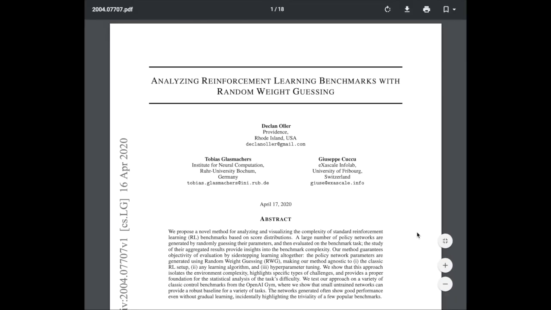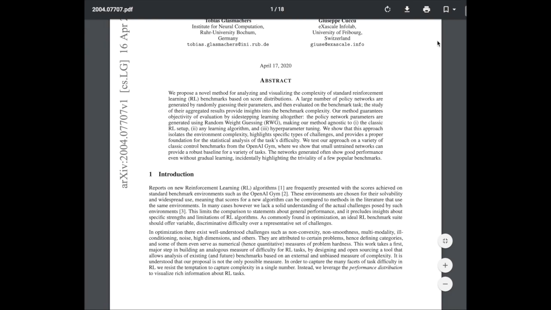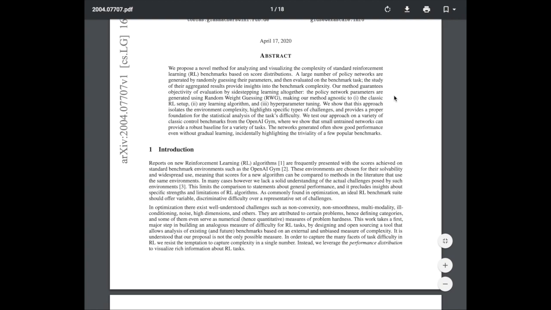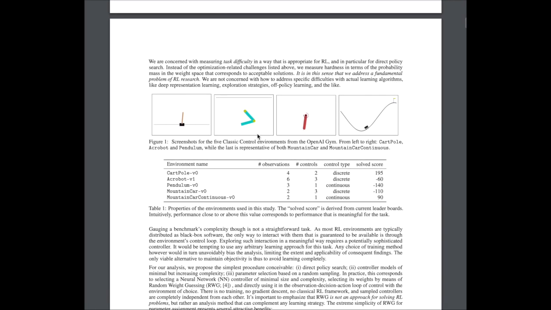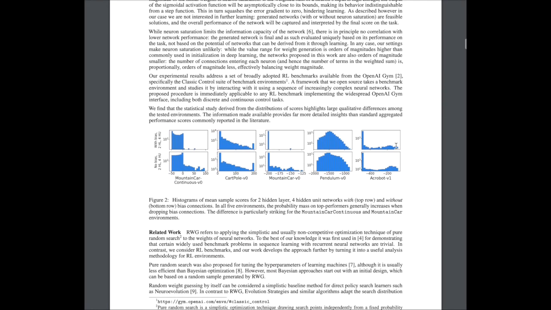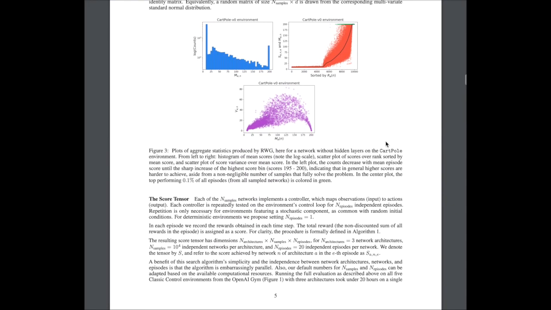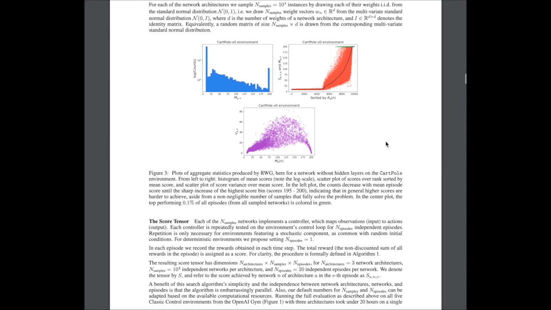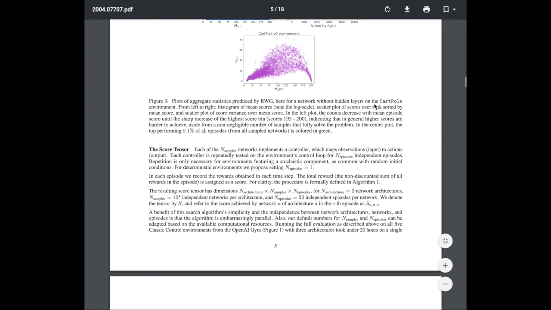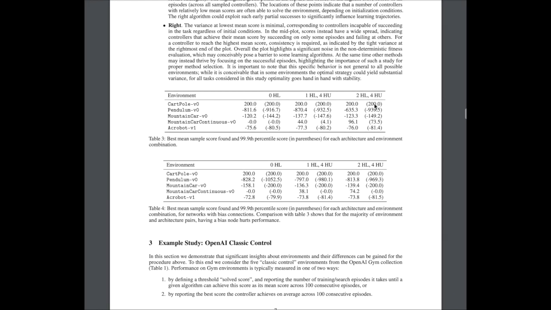Analyzing reinforcement learning benchmarks with random weight guessing is an interesting idea to benchmark the challenge of different reinforcement learning tasks. So comparing the difficulty of cart pole balancing with, say, the bipedal walking agent by having all these different random weights for the controller network, and then looking at the distribution of the rewards achieved in each of these tasks with respect to these random weights. So I think it's an interesting way to think about these reinforcement learning benchmarks. It's kind of interesting, I mean, you can't imagine that something like that could really do DeepMind Control Suite. You could have just random weights that would be able to do cheetah run. But for simpler tasks like cart pole balancing and bipedal walking, I think it's a really interesting idea.